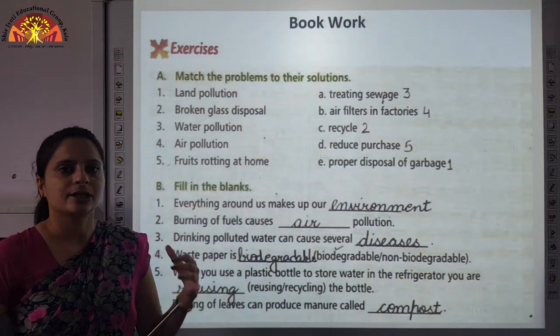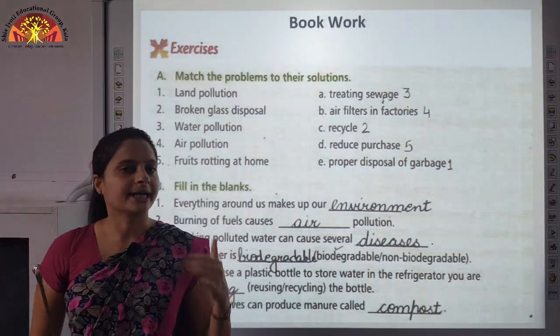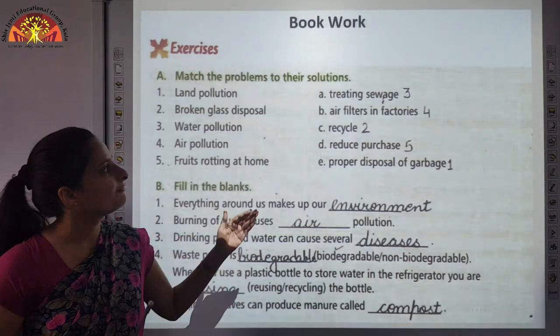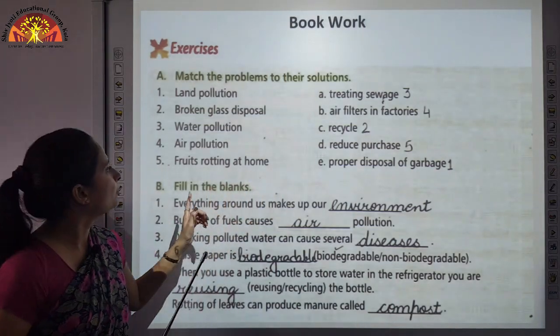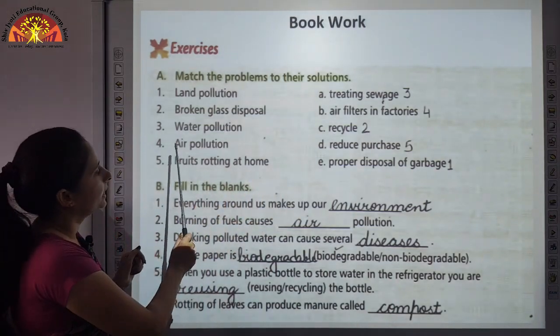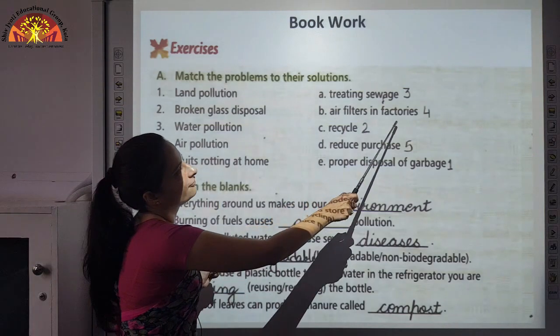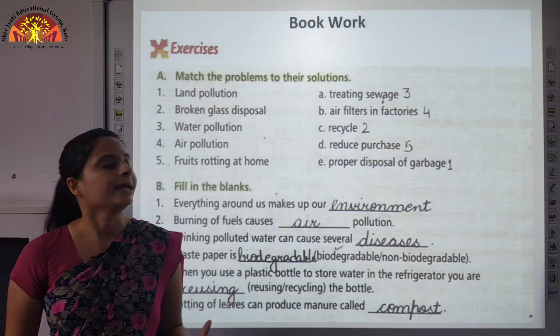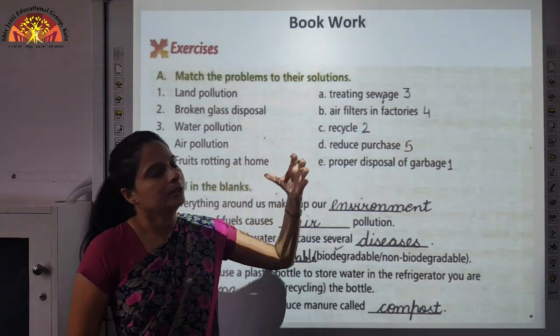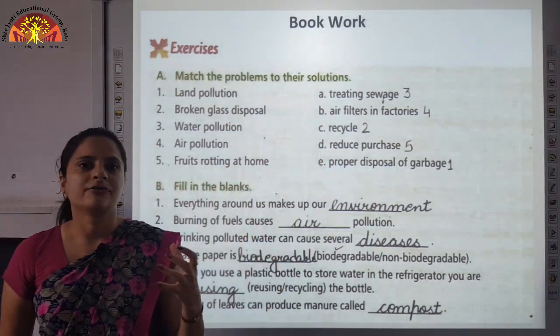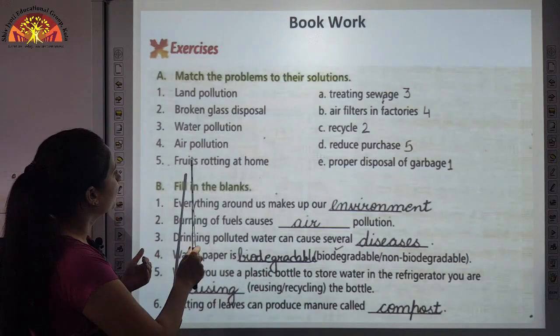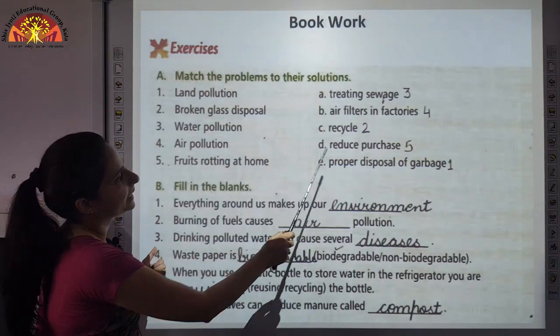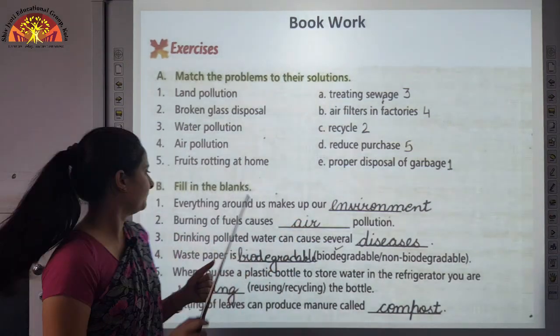The waste which is directly thrown in the water bodies, if it is managed properly, then you are controlling water pollution. Air pollution, air filters in factories. If you install air filters in factory chimneys, they will help to take the smoke which creates air pollution. Fruits rotting at home, again reduce the purchase.